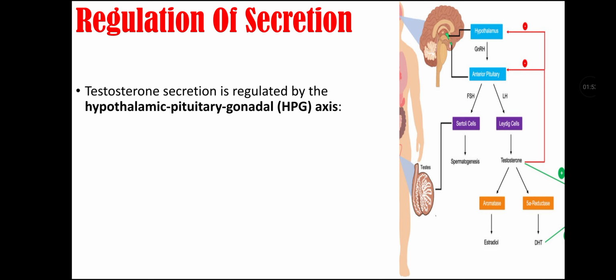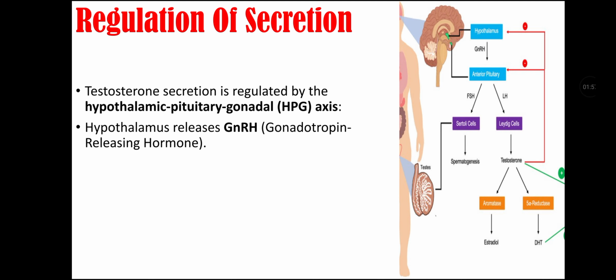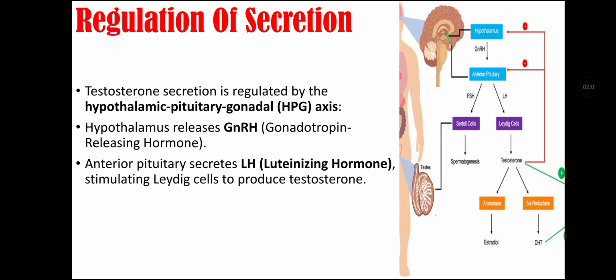Regulation of secretion of testosterone. Testosterone secretion is regulated by the hypothalamic pituitary gonadal axis. The hypothalamus releases gonadotropin releasing hormone that acts on the anterior pituitary, which secretes luteinizing hormone that stimulates Leydig cells in the testes of males to produce testosterone.